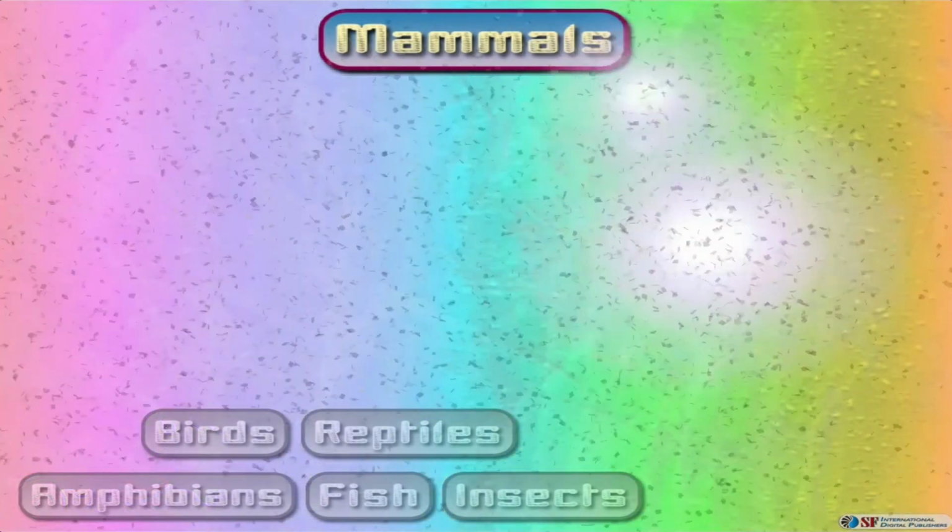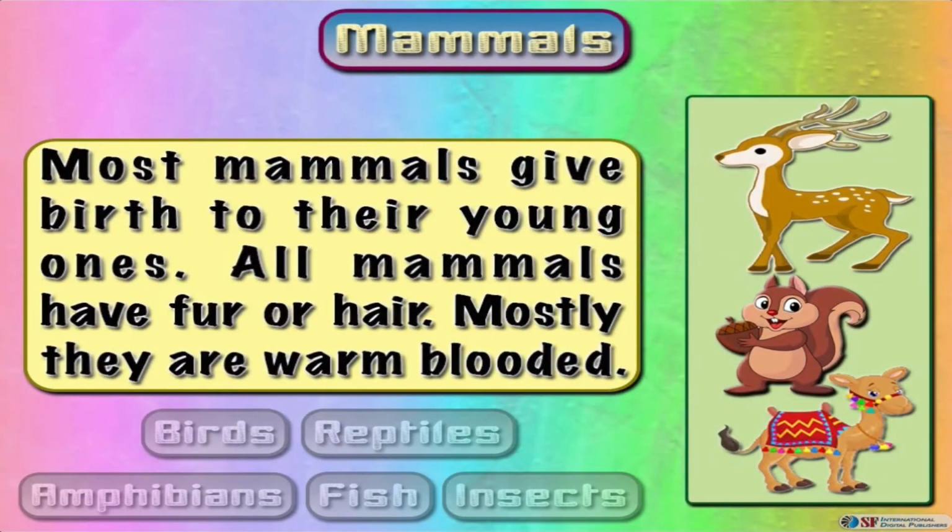Most mammals give birth to their young ones. These newly born mammals get nourishment from milk produced by their mothers. All mammals have fur or hair on their body. Their jaw is hinged directly to their skull, unlike all other vertebrates. Mostly they are warm-blooded.